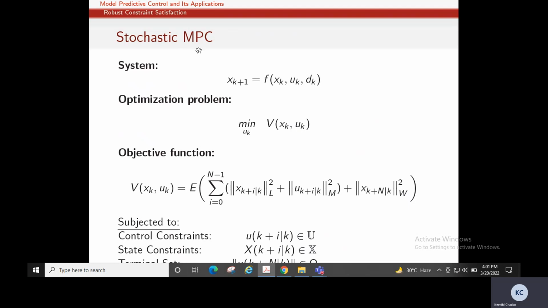So this is not as conservative as robust MPC. In robust MPC, we consider the maximum value of disturbance, hence the control required will be more. Whereas in stochastic MPC, we are using the distributional information of the disturbance in order to find a control sequence.